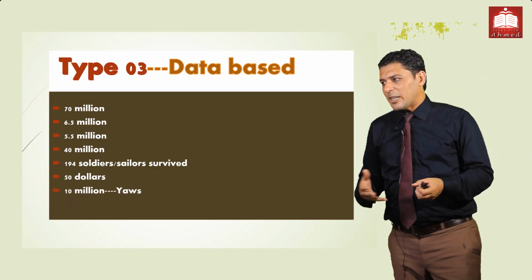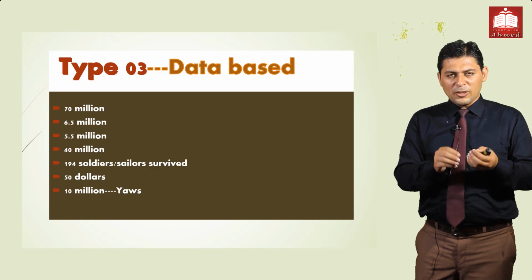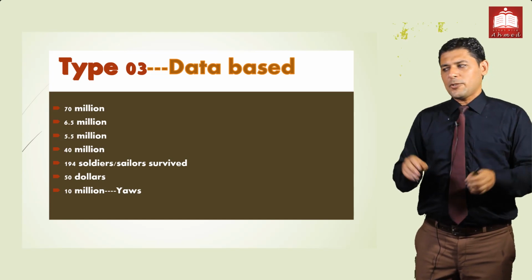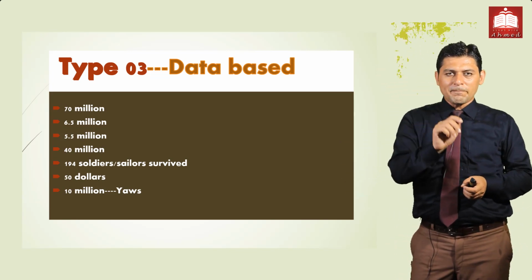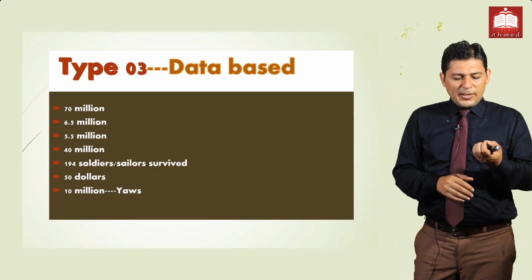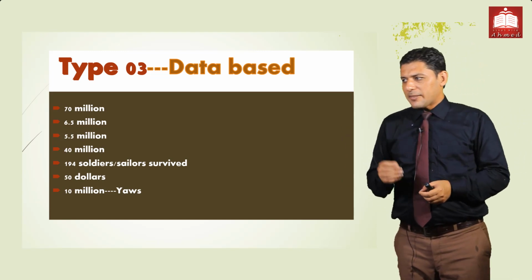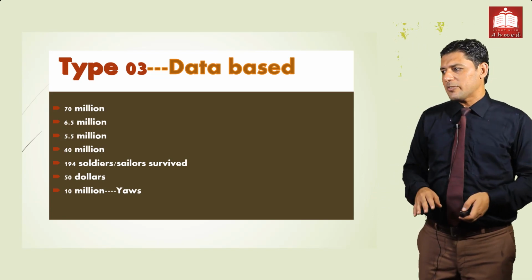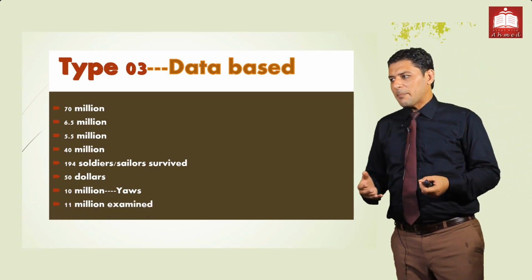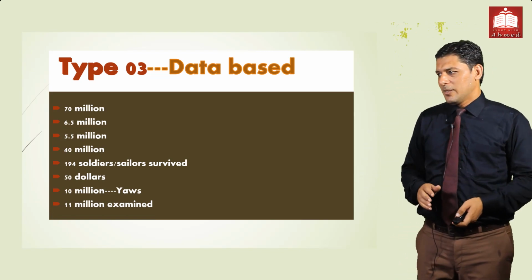The salary of 10 million. We have one chapter, UNO. In UNO we have one segment, WHO. In WHO we have different cases. One case was yaws, a hot, humid climate disease, which was breaking out in Indonesia. At that time, 10 million people suffered from this disease. Then 11% were examined and treated. So we have a database.